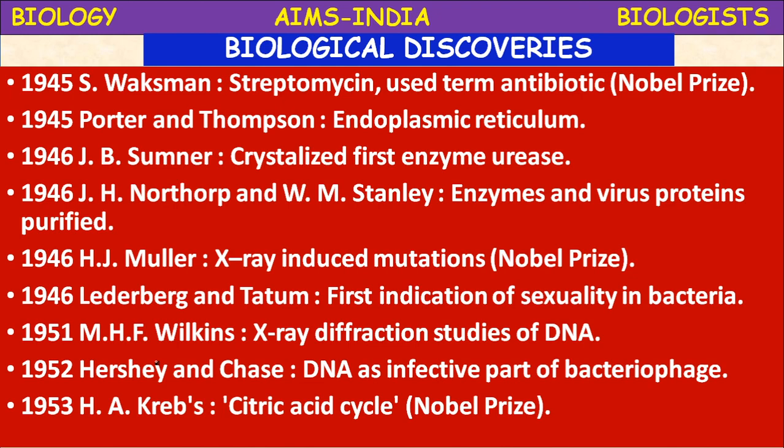In 1952, Hershey and Chase discovered that DNA is the infective part of bacteriophage. In 1953, H.A. Krebs got the Nobel Prize for the citric acid cycle, that is, the Krebs cycle.